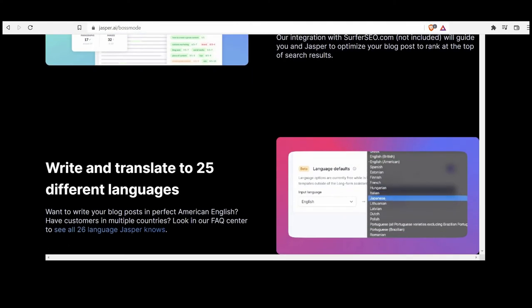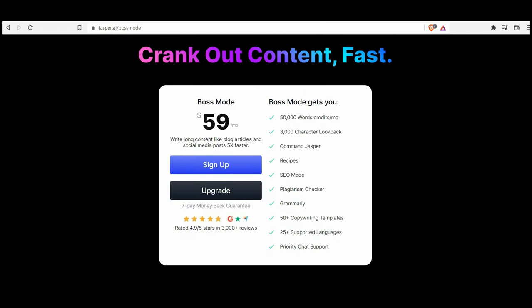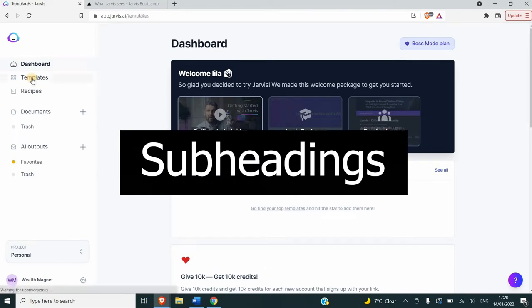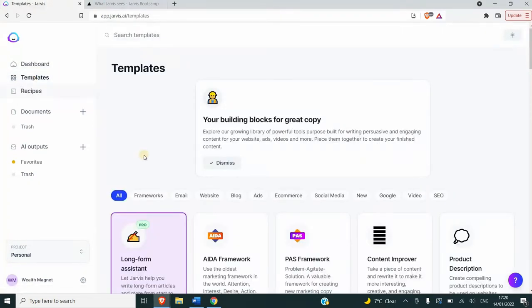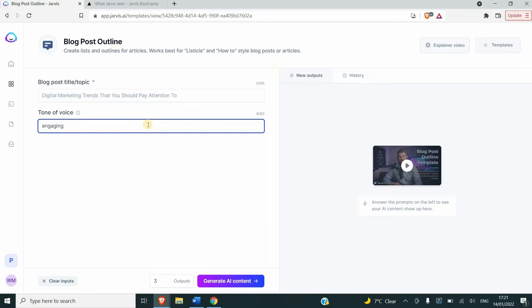So sign up with the Boss Mode and you'll go here and you'll just go to the templates, and depending on what you want to write, choose the right template for your needs. I'm going to choose blog outline. If you're not sure what subtitles of your blog will be, you can use this template. Then here on the title or topic, I chose how to write content for affiliate marketing. Tone of voice, I chose engaging, and I chose 2 outputs.